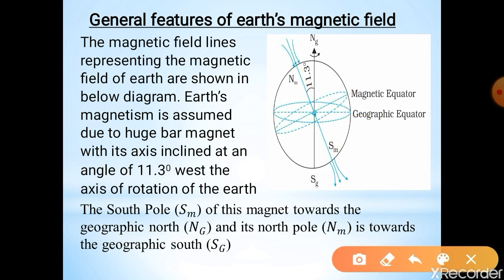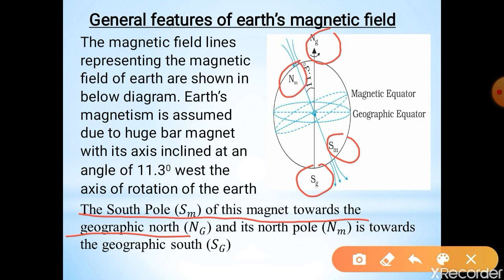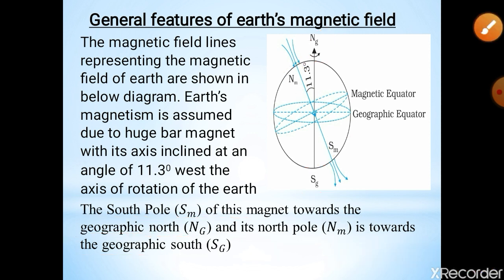See, the south pole of this magnet is towards the geographic north, so it is acting towards the geographic north, and its north pole is towards the geographic south, acting towards the geographic south.